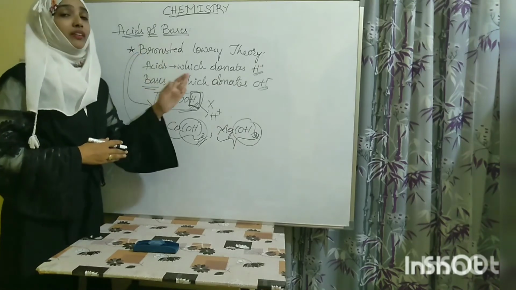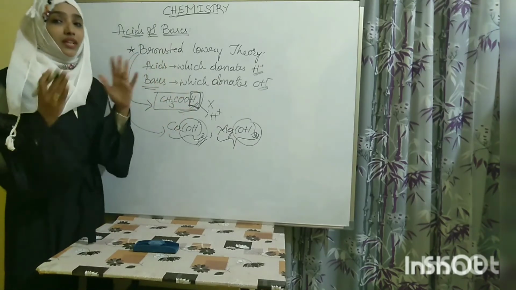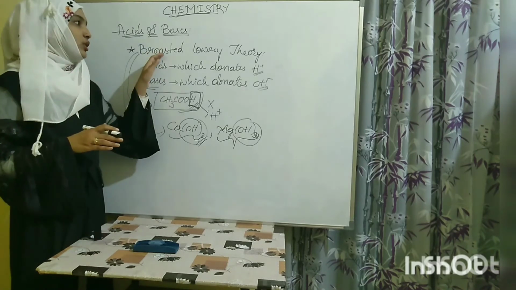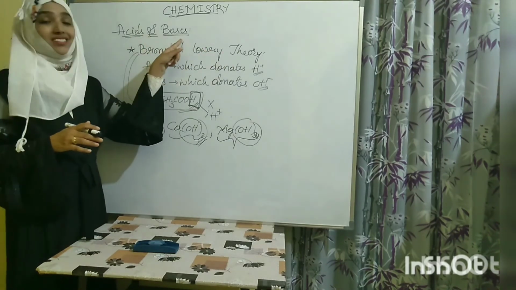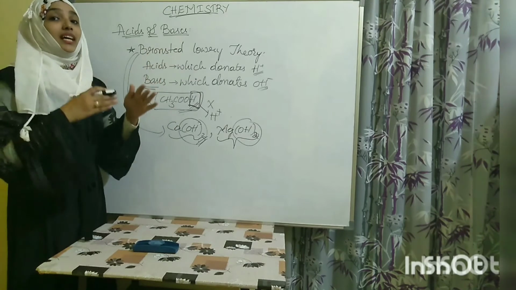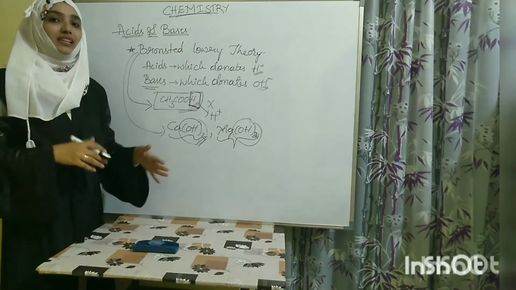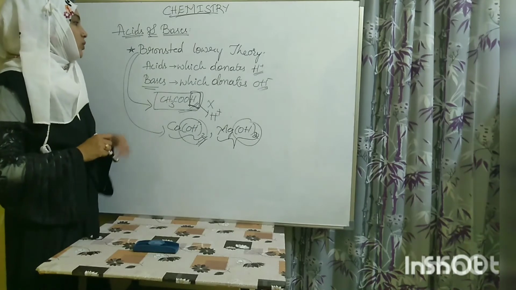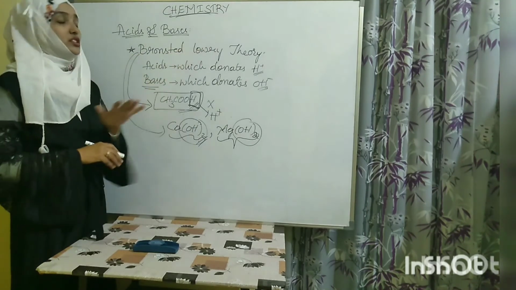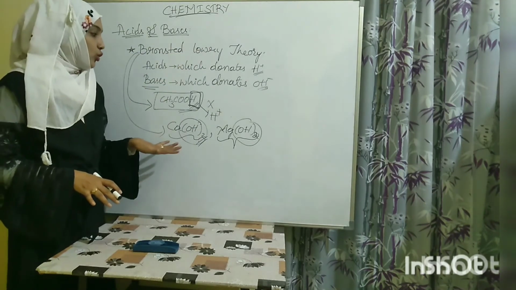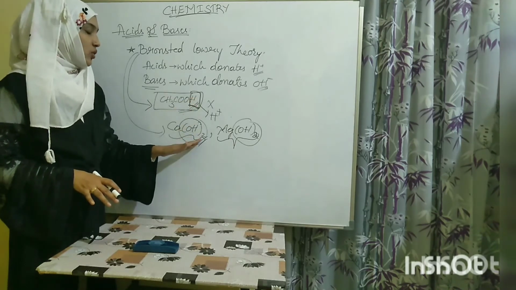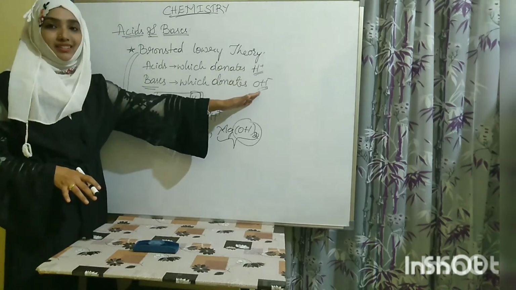Then the history has not stopped at Bronsted-Lowry theory for acids and bases. It again came a step forward by Lewis. Why is that so? Why is Bronsted and Lowry not the final theory? Only H plus and OH minus ions have been discussed.